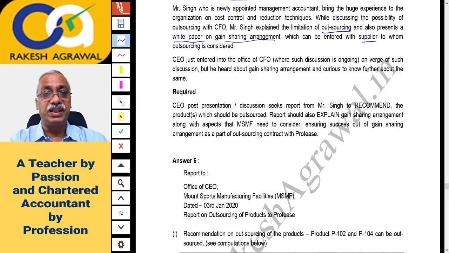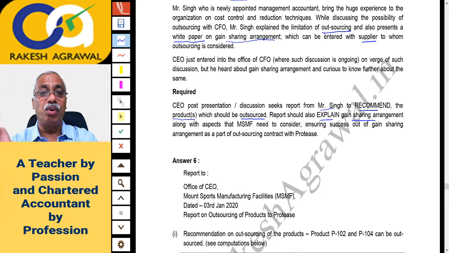The CEO, after the presentation or discussion is over, seeks a report from Mr. Singh, the management accountant, to recommend the product or products. Product(s) in the bracket means either a few products or all products, more than one. So the report should recommend which product or products should be outsourced, and it should also explain the gain sharing arrangement.